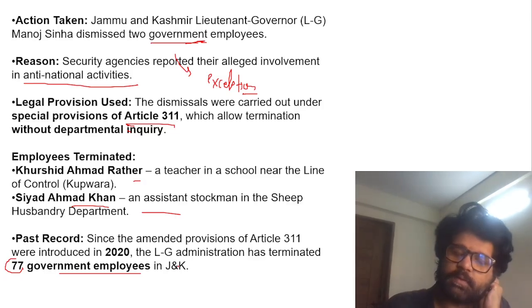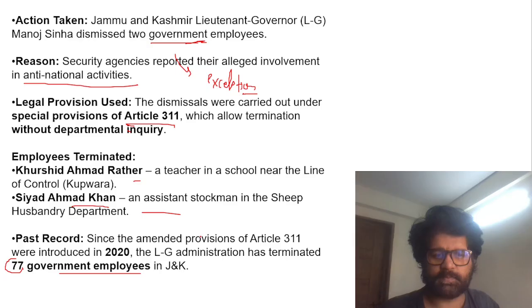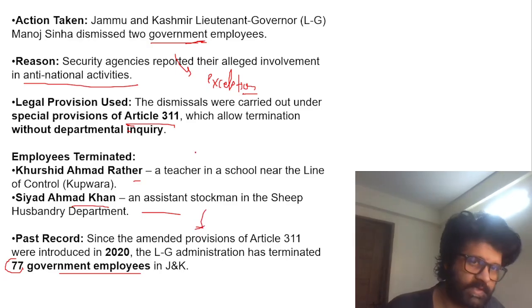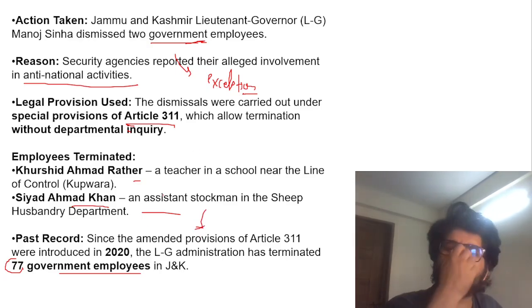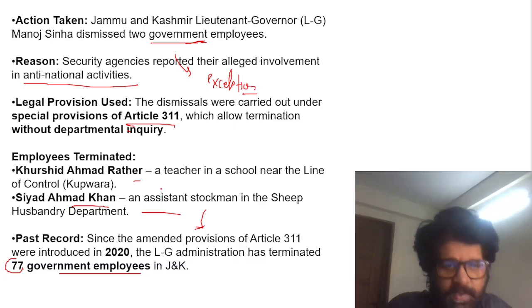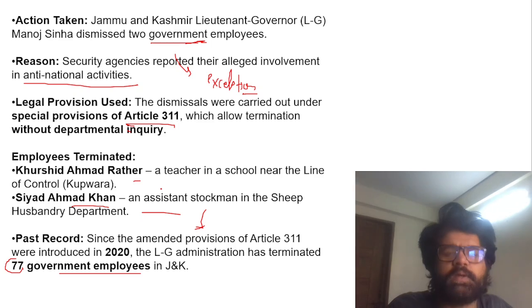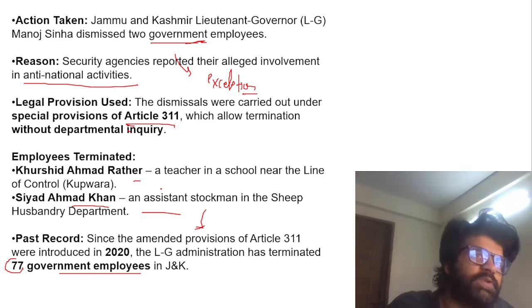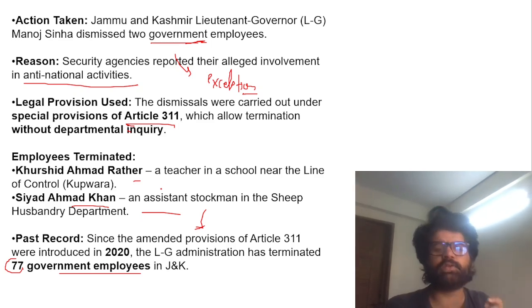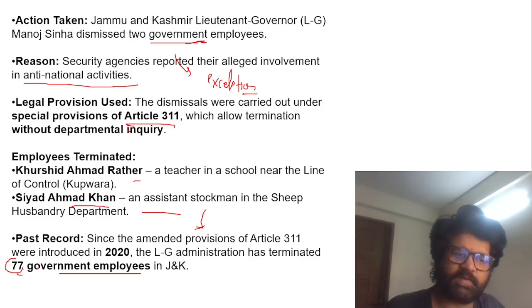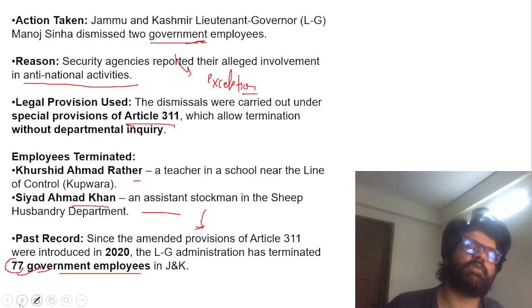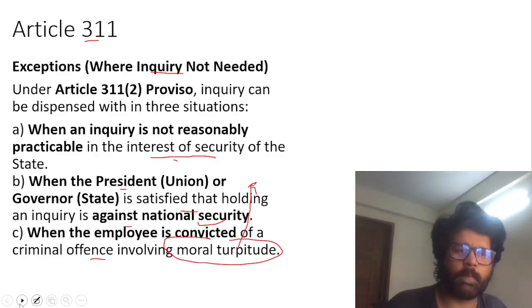Now this is a thing which you have to look at. This is an exceptional clause, guys. Terminating 77 employees is actually a big number. Exception means you don't need to have an inquiry, you can remove them. But exception means exception. It should be used exceptionally. Is it used exceptionally when you're terminating 77 government employees? That's a question we should ask ourselves and we should ask the government.